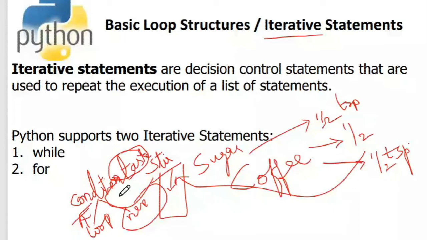Whatever may be your condition, based on the outcomes you are writing your code. Here, stirring of the sugar inside the glass or tumbler is called the loop body. Based on the condition you're stirring it. Stirring means execution of these particular statements. I hope everybody understood what is meant by iteration in a real life example.